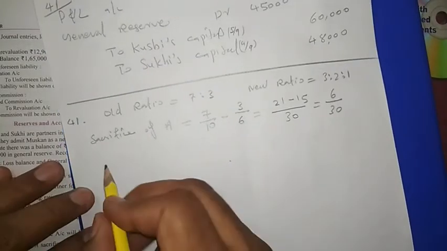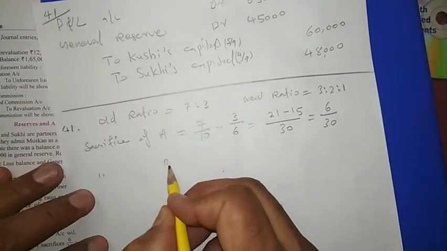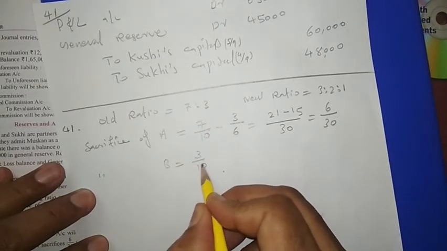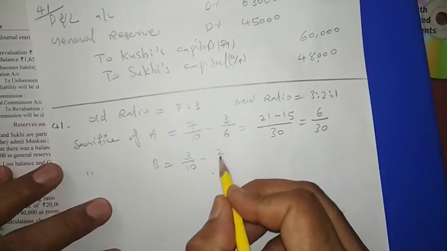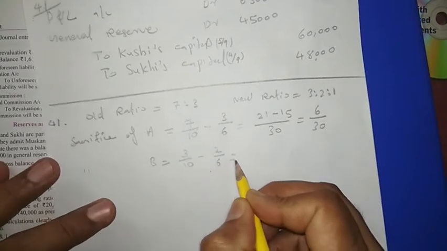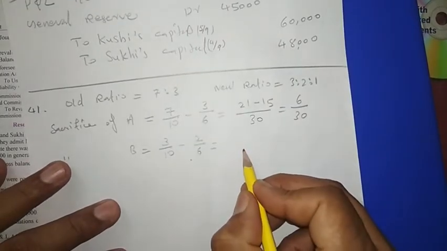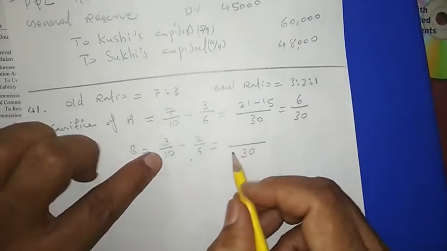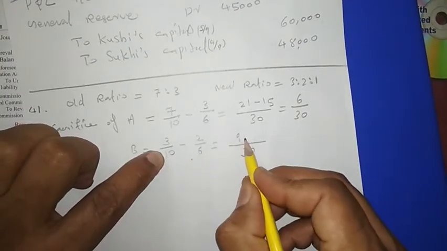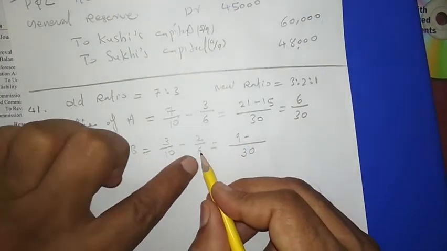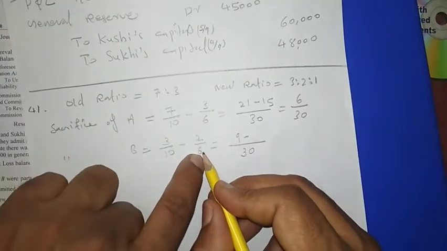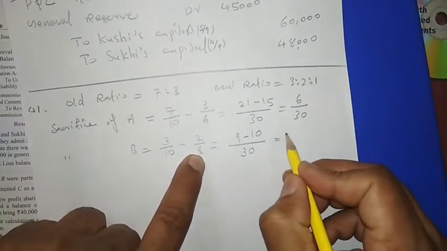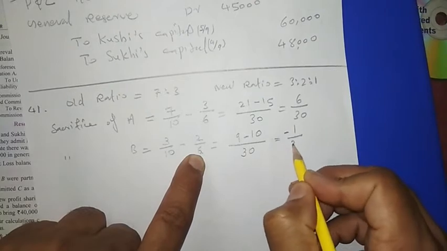Then sacrifice of B. Old share is 3/10 minus new ratio is 2/6. LCM is 30. Then here 3 into 3 is 9, and 5 into 2 is 10. 9 minus 10 is minus 1/30.